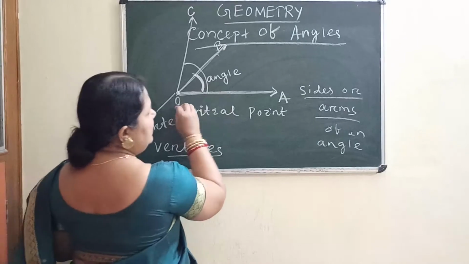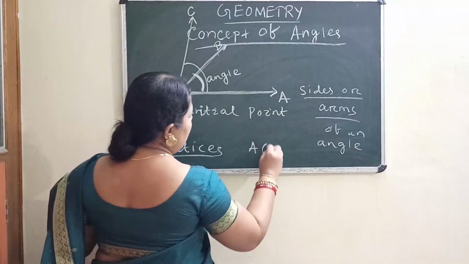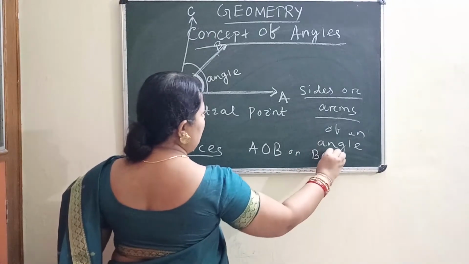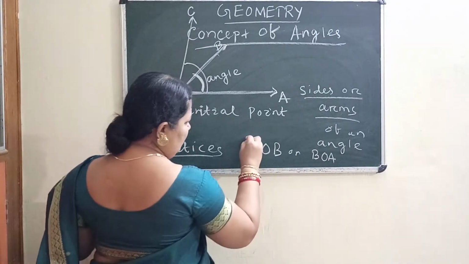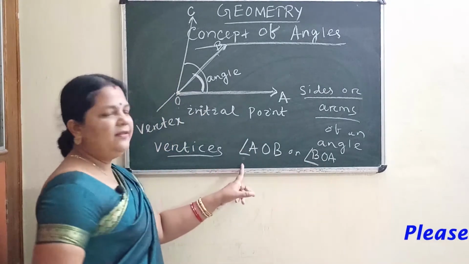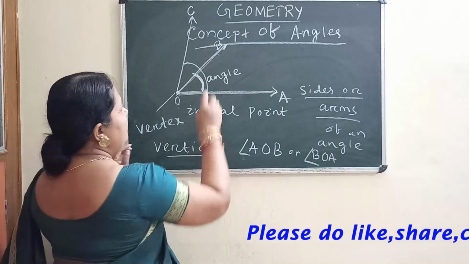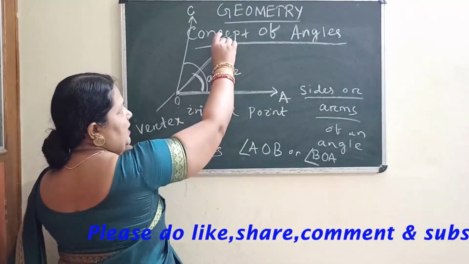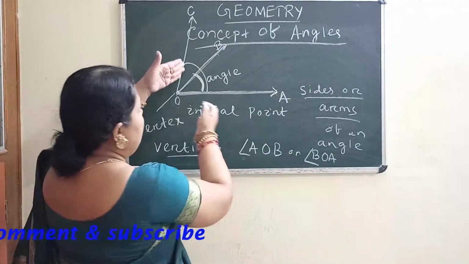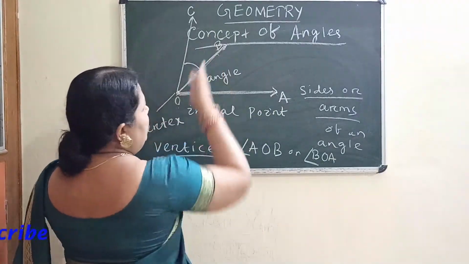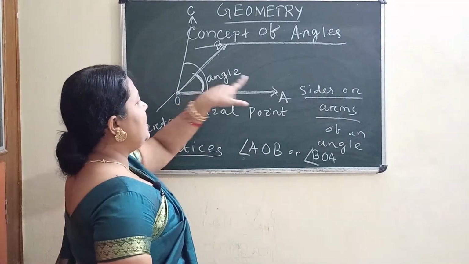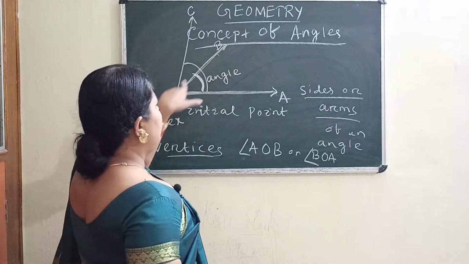The name of the angle is AOB or BOA. And don't forget to give this symbol, which is the symbol of angles. OA and OB are the two sides or arms of this angle AOB or BOA.